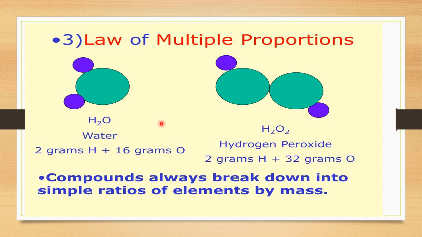So here the oxygen ratio in water and hydrogen peroxide is 1:2. Here hydrogen is the fixed element, oxygen is the varying one. Therefore the mass of one element that combines with the fixed mass of the other element will be in a simple ratio. Here in this example 1:2 is the ratio of oxygen in water and hydrogen peroxide.